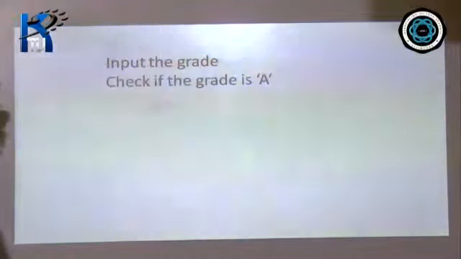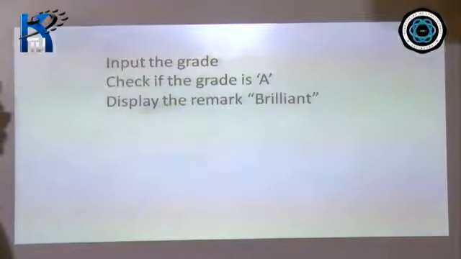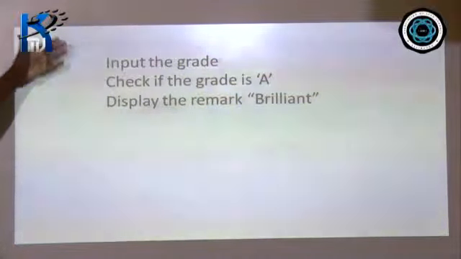So what do we need to input? We need to input the grade. We need to ask the user, the student, whoever is the user, to enter his or her grade. So the input will be grade. And then we need to check whether the grade that has been entered by the user is A. Okay? Not any other character. A. The alphabet A. We need to check this. So we will use the if statement to check whether the grade is A or not. And finally we need to display the remark brilliant. If the grade is A, then the output will be the remark brilliant. Fine? So these are three things that we get from the question.